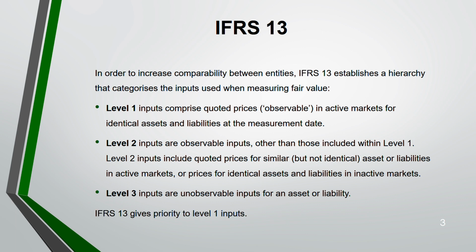And IFRS 13 is giving priority to level 1 over level 3. That means whenever you have to measure fair value, you have to go by this hierarchy. You have to give the priority to level 1 first. You should always look for the market which is giving you a similar price for identical goods and service. If not, then level 2. Level 3 has to be a last resort when you're not having any price information from the active market, not for identical, not for similar. Then you have to estimate.